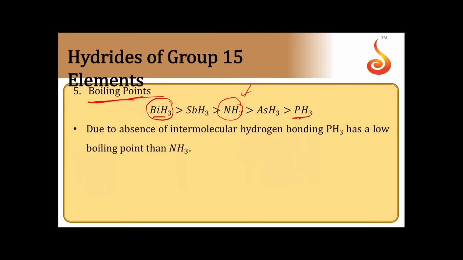So in the case of boiling points we need to see the molar mass. The more the molar mass, the more the van der Waals forces, and the more the van der Waals forces, the higher the boiling point. The exception is ammonia because of its hydrogen bond. Due to the absence of intermolecular hydrogen bonding in PH3, PH3 has a low boiling point when compared to ammonia.